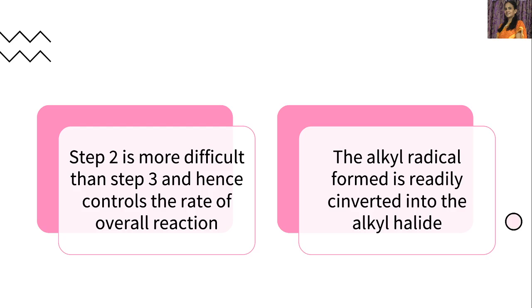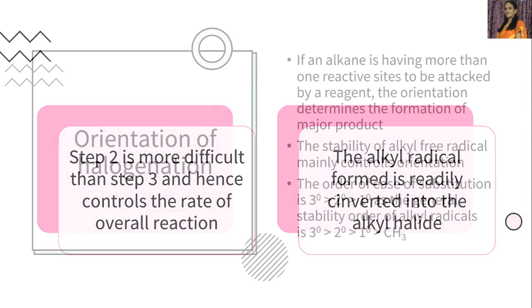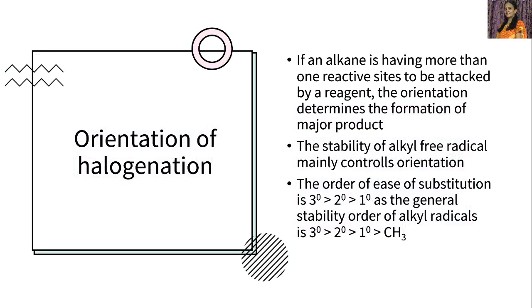Now here step 2, that is the chain propagation step, is more difficult than step 3 and hence controls the rate of the overall reaction. So the alkyl free radical formed is readily converted into the alkyl halide. So next one is orientation of halogenation.